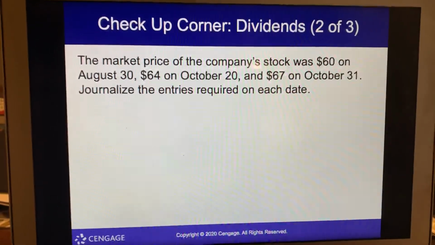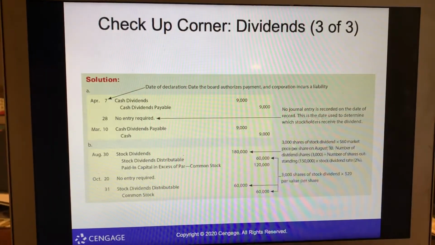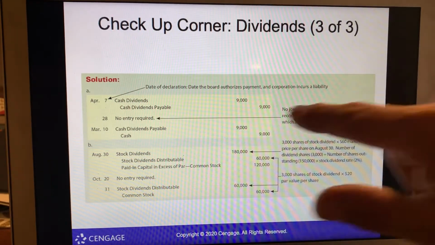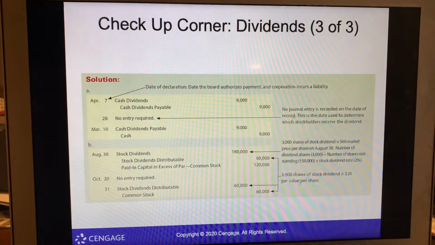Here's another piece of information. So here's how we would take into account this cash dividend of 9,000. Cash dividend is payable of 9,000. So all we did was create it. So then there's no entry to record which stockholder received the dividend. Now on March 10th, cash dividend is payable. We're pulling that out. All we did was pull it out of here because we're going to pay it now. So cash is credited for 9,000.